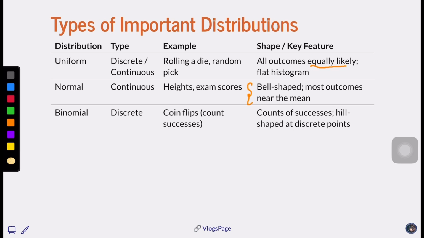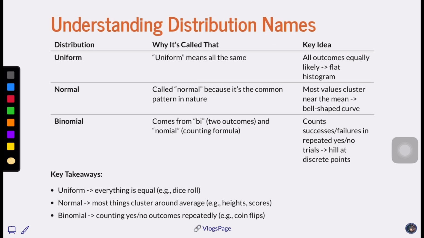Binomial distribution is discrete, and it is more about successes, because it has only two possibilities, either success or a failure. So it showcases a hill-shaped distribution at discrete points. Got it? So let's understand what is uniform and why it is called that.